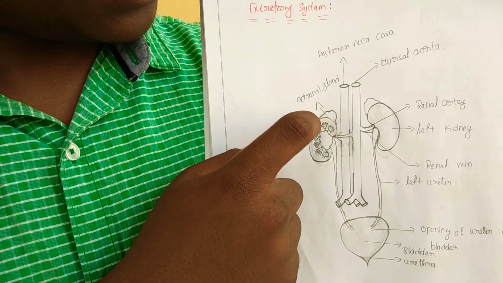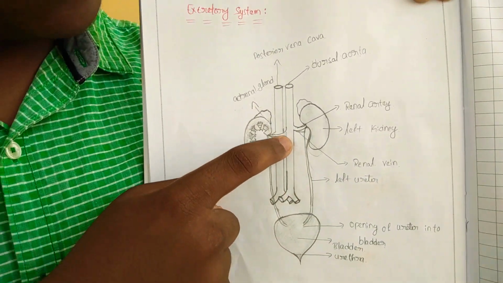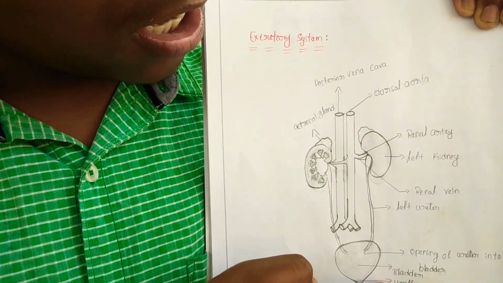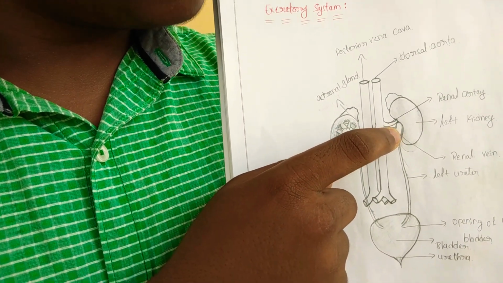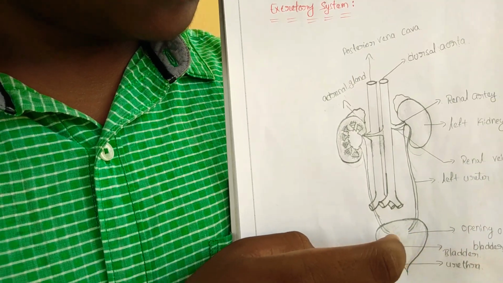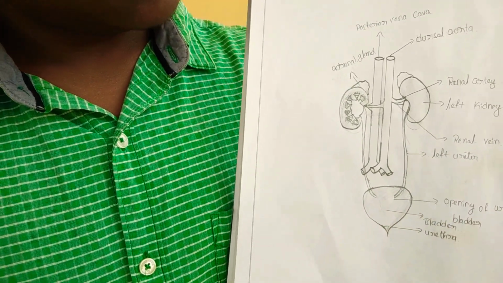This is the adrenal gland. With the help of the ureter, urethra and opening of the bladder, the waste water will enter the urinary bladder. The kidney is present in our body above the lungs, and it is a special bean-like structure.